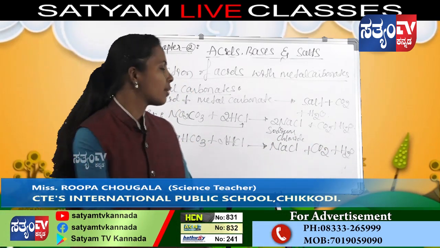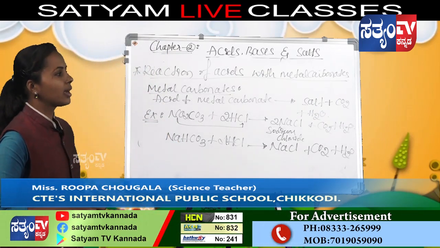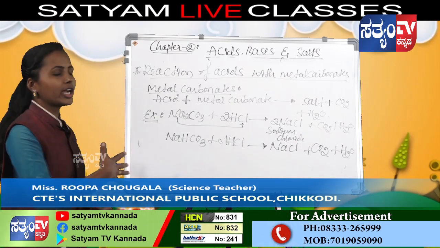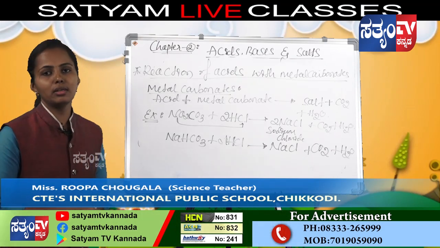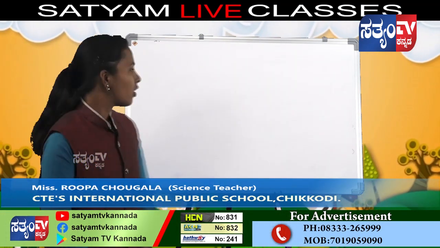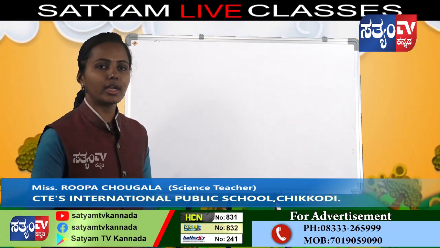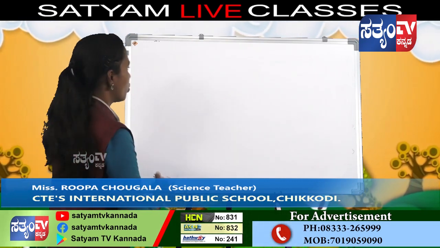Dear student, this is about the chemical reactions of acids and bases when they react with metals and with metal carbonates. You already know that when acids react with metal carbonates, they give salt plus carbon dioxide plus water.